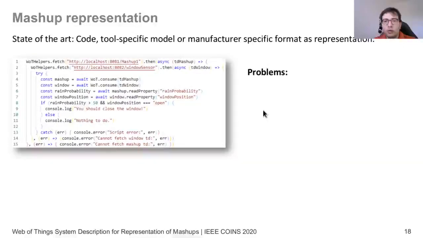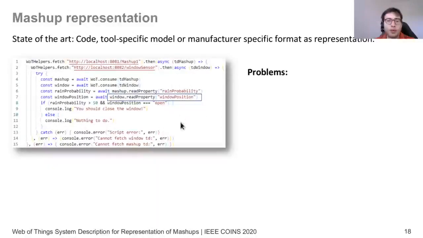Currently, these mashups are represented mostly via code or tool-specific methods, such as with Node-RED. Here is what we see as part of the Scripting API. The Scripting API allows us to program in a way that is abstract from the protocol. So the read property, for example, would map to the concrete protocol request.